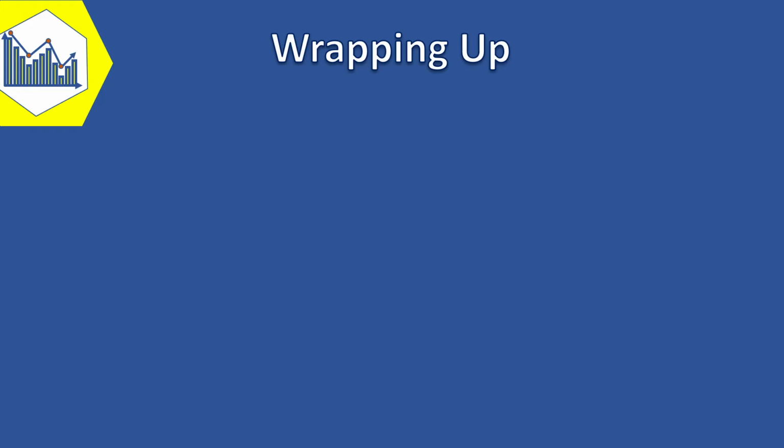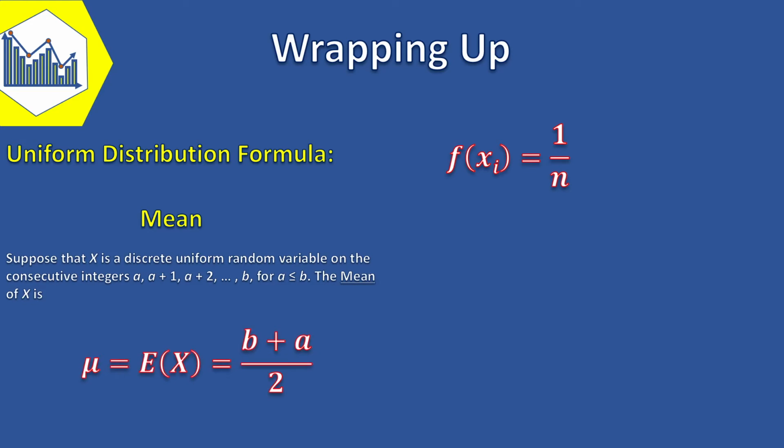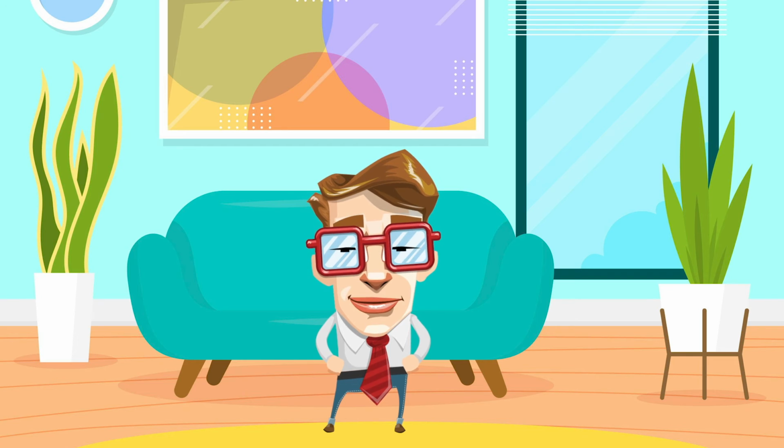Now it's time to wrap up the video by reviewing what we have learned so far. First, we saw the uniform distribution formula, which was equal to the f of x sub i equals 1 over n. Then we saw the mean or expected value of the uniform distribution, which was equal to b plus a over 2, and finally the variance formula of the uniform distribution, which was equal to b minus a plus 1 to the power of 2 minus 1 over 12.